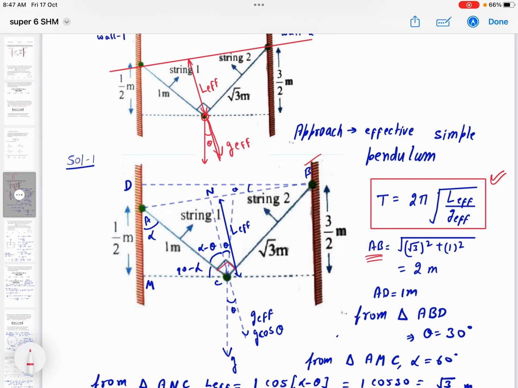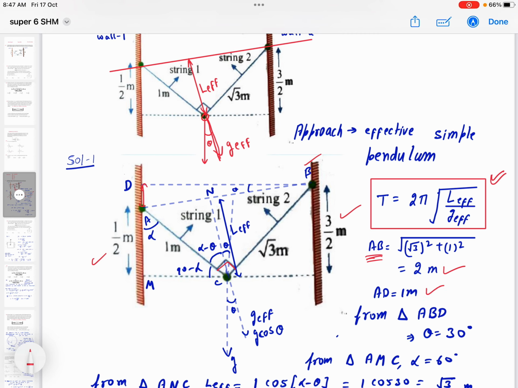So it means that from Pythagoras theorem, AB we can get that is 2 meter. And similarly AD, so AD is what? So 3 by 2 minus 1 by 2. Okay, that is given in the question. That 3 by 2 minus 1 by 2, AD is 1 meter.